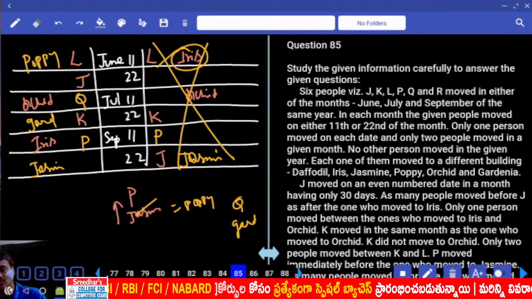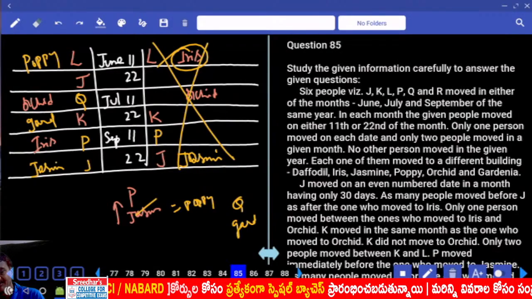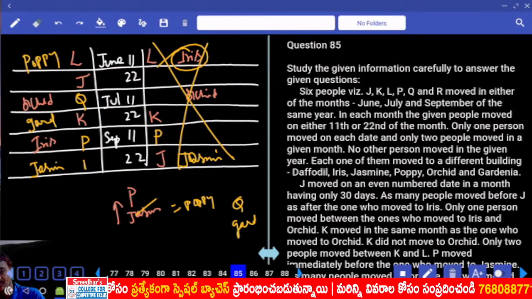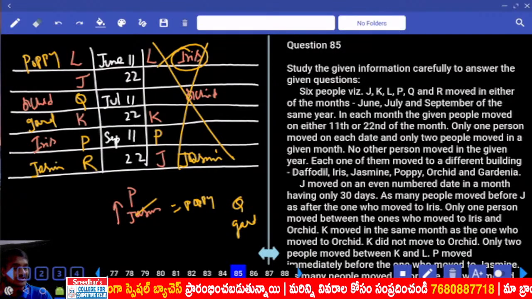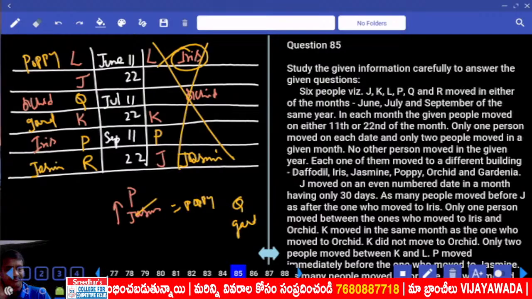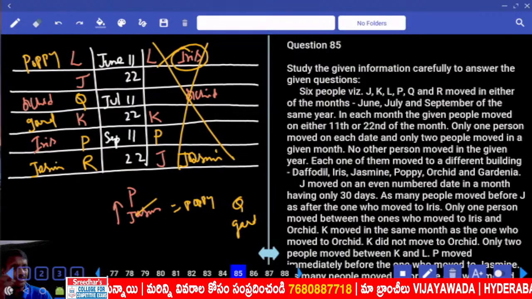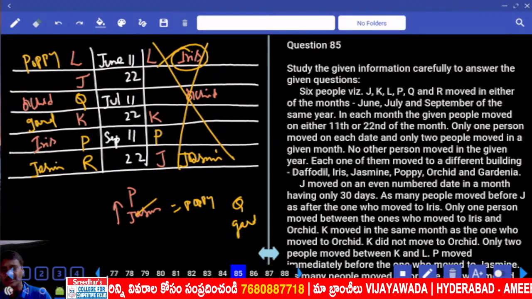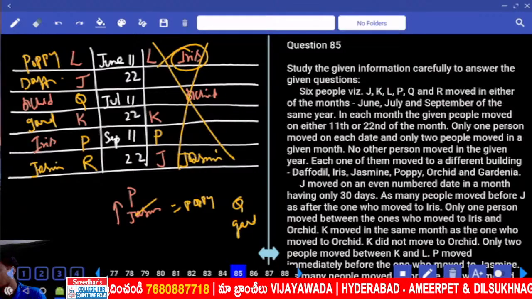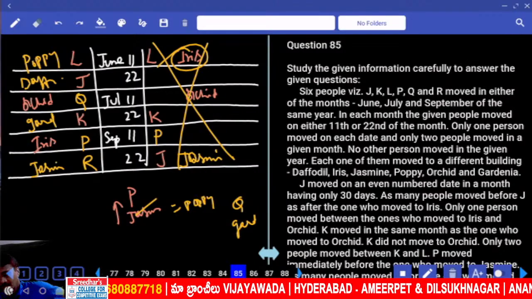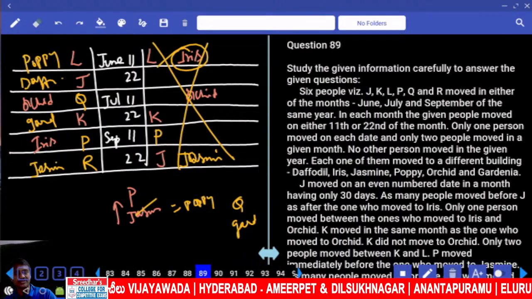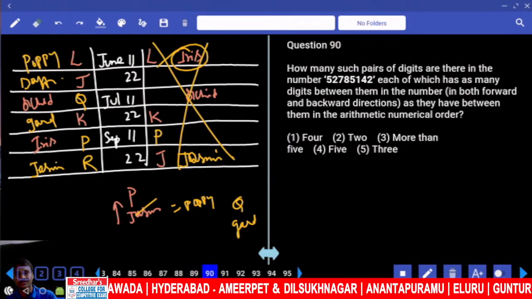What else is left over? J, K, L, P, Q, R. J is already done, right? J, K, L, P, Q, R. Then what else is left over here? Daffodil. No daffodils. None? That was 85 to 89. Next one, coming to question number 90 onwards.